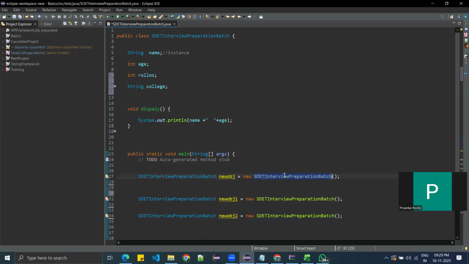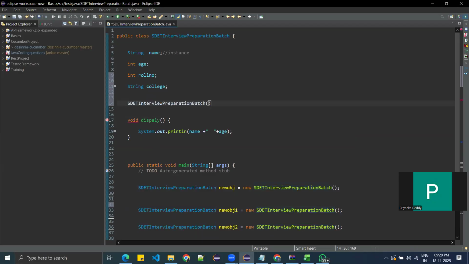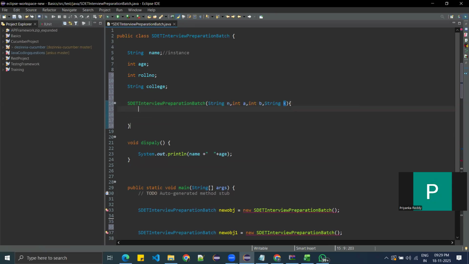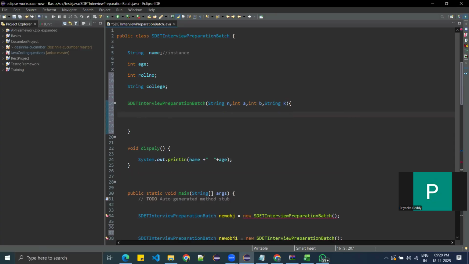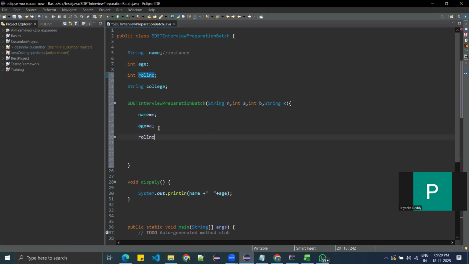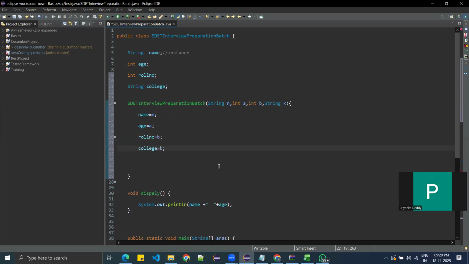So instead of that, what you can do is create a constructor here, and then you can give whatever we have given just now: String n, int a, int b, string k. Then you can assign these things here: name equal to n, age equal to a, roll number equal to b, and then college equal to k. Okay, now no need to repeat the code.